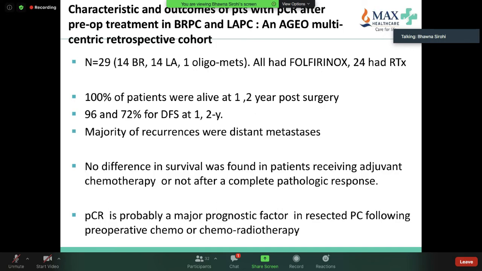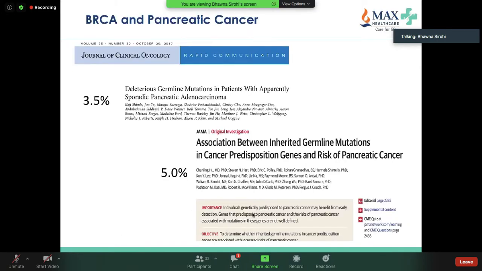So now we are discussing in pancreatic cancer whether you actually need to give adjuvant therapy after the patient has had a pathologic response. And I think the only take-home message for me here, for you guys here, is that we are talking of PAT-CR in pancreatic cancer, which is a huge development for us.